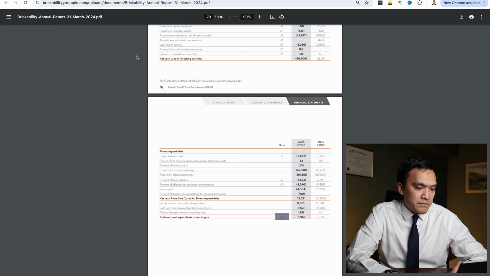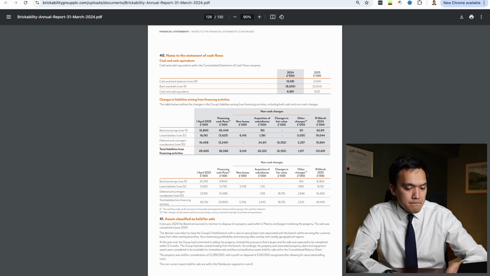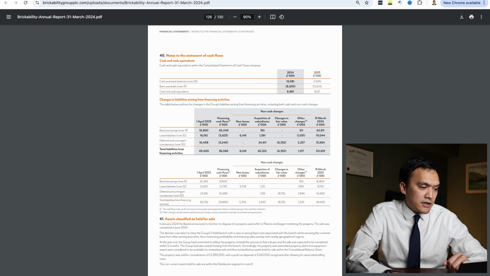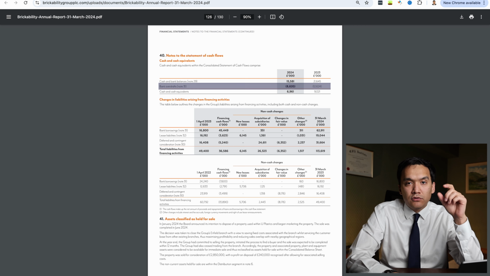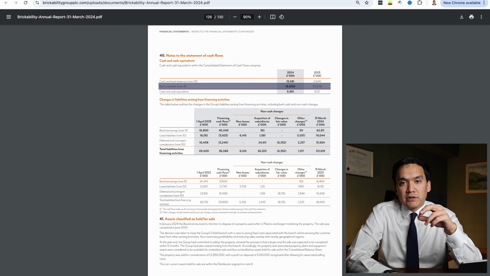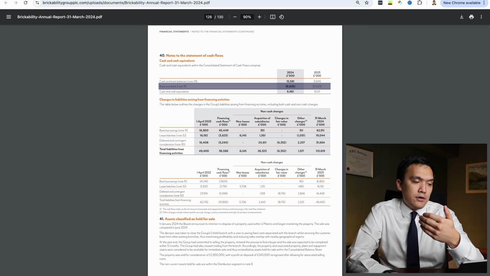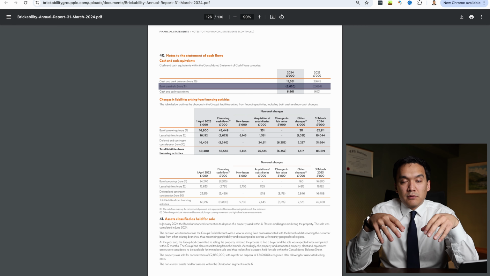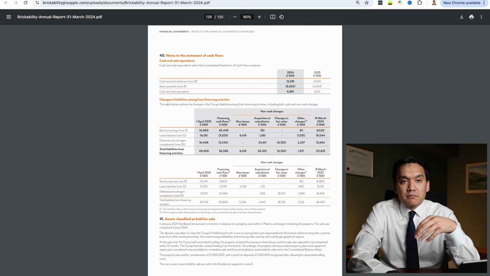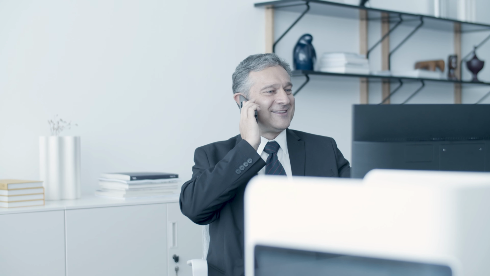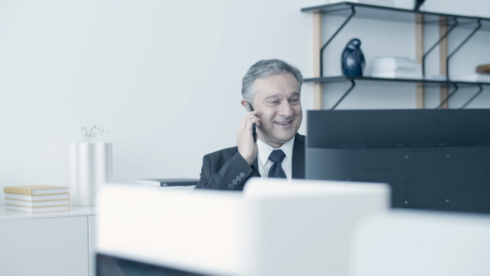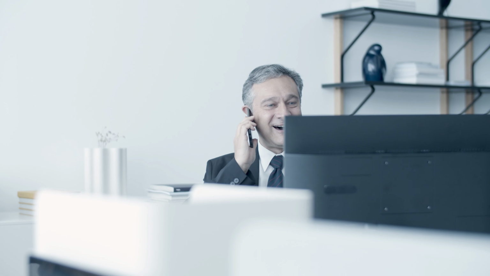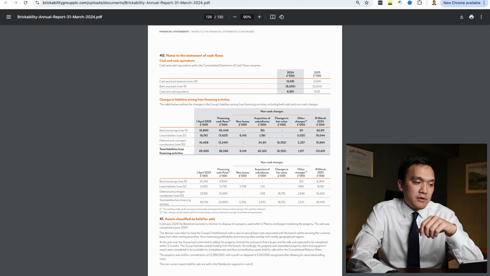We have note 40 and this note 40 is on page 126. And here we can see that actually the Brickability Group includes bank overdrafts in their cash and cash equivalents balance on the balance sheet. And what are bank overdrafts? So Brickability Group has a lot of companies in the group, and at times some of the groups may run out of cash. And they call their bank and say, hey, I run out of cash, can you please provide an overdraft? And bank can cover short-term liabilities for the company.